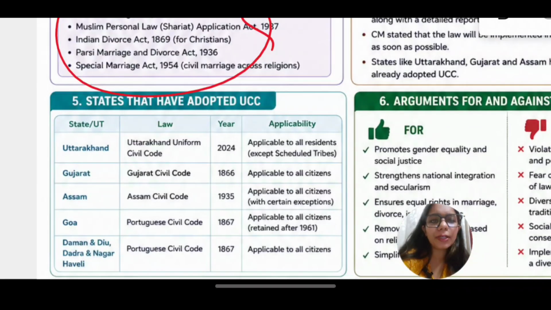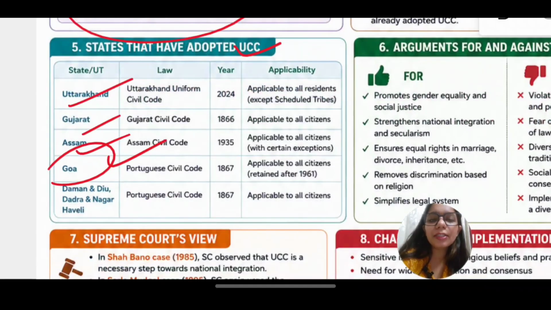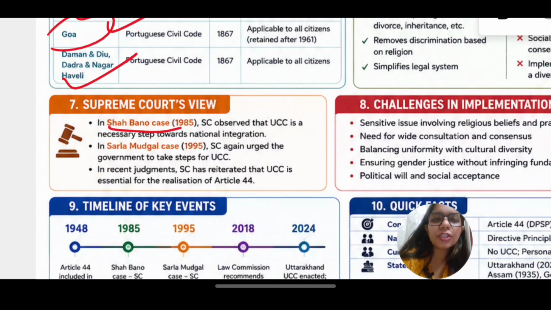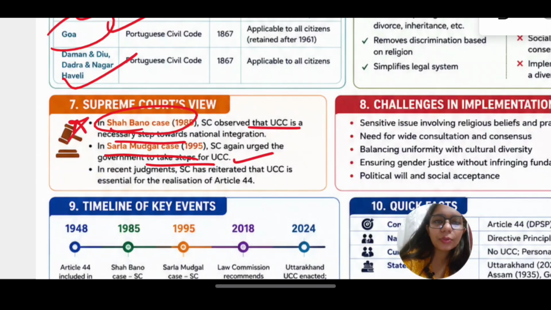States that have adopted UCC, we were talking about this only. Uttarakhand has adopted, Gujarat has adopted, Assam has adopted, Goa has also adopted, Daman and Diu, Nagar Haveli has also adopted. Now, the Supreme Court, in the Shah Bano case, which is important to remember, and the Sarla Mudgal case, urged the government to take action on UCC. It observed that UCC is an important thing towards national integration.